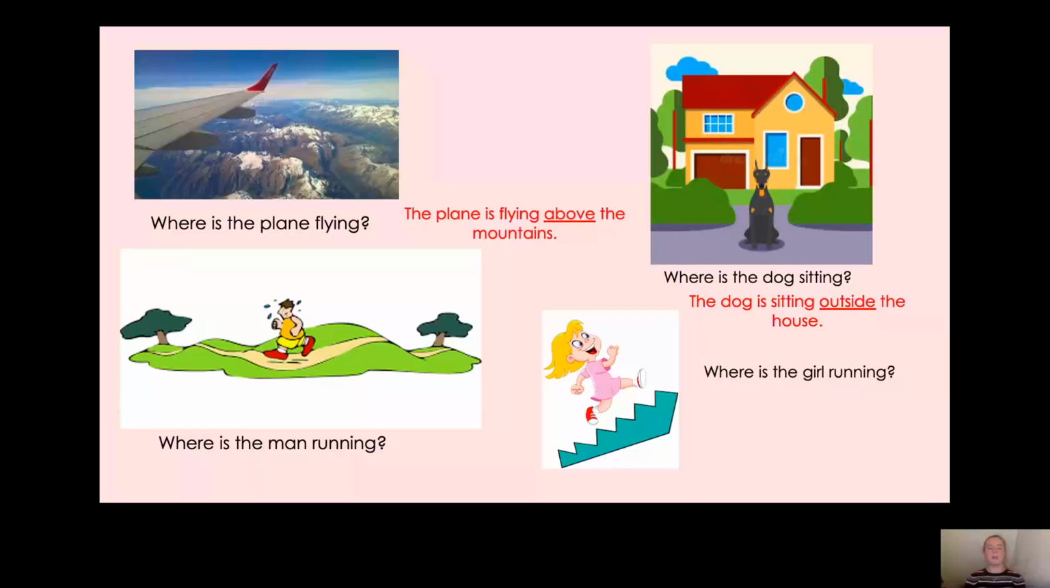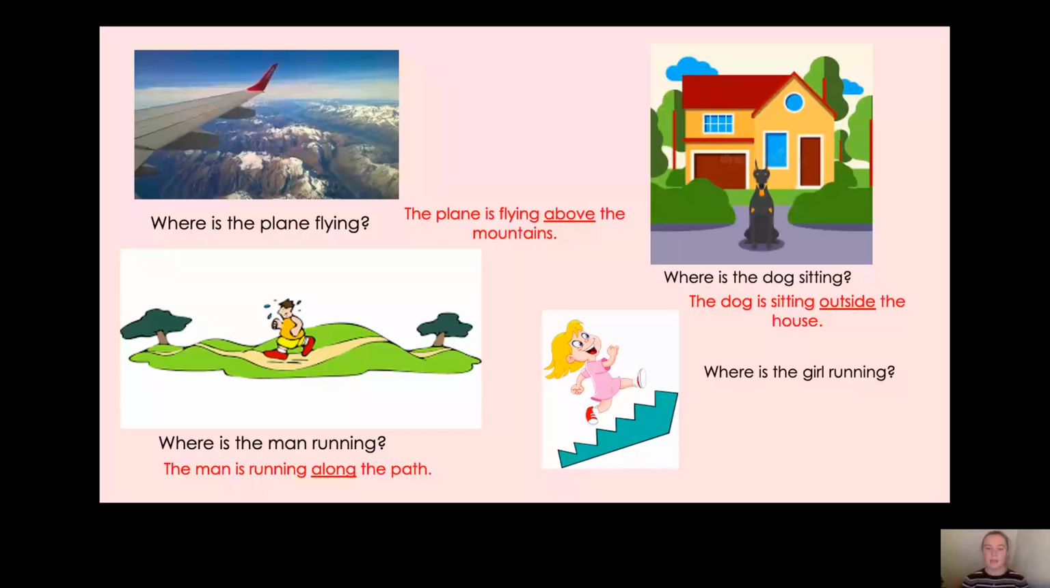Now, where is the man running? What do you think? Well, I put the man is running along the path. So along would be our adverb of place. Or you could say the man is running on the path. Or the man is running in the park. Or the man is running through the park. So there's lots of different adverbs of place you can use with that one.